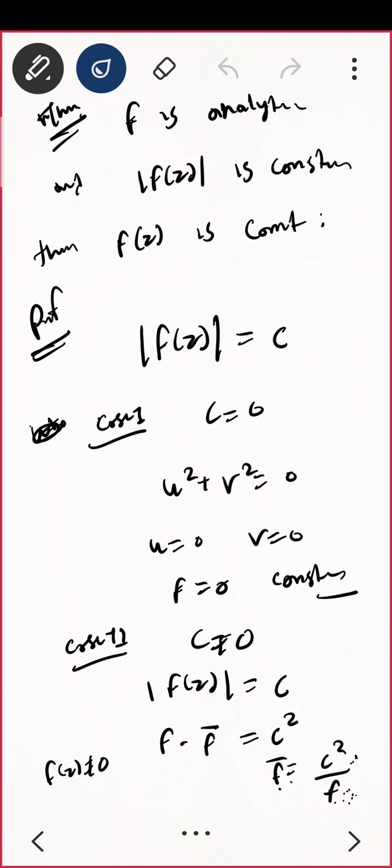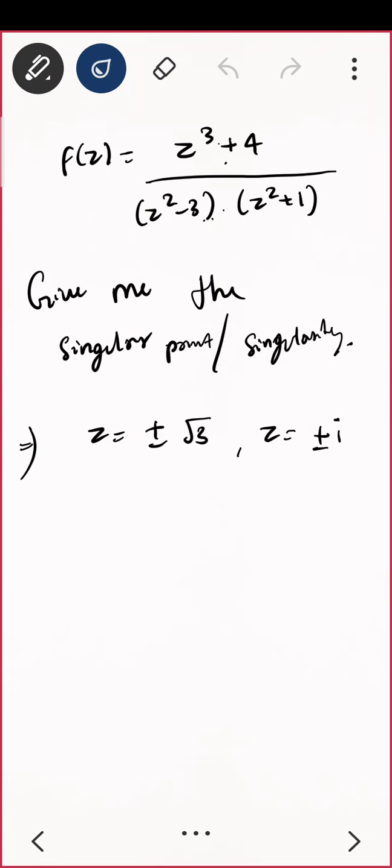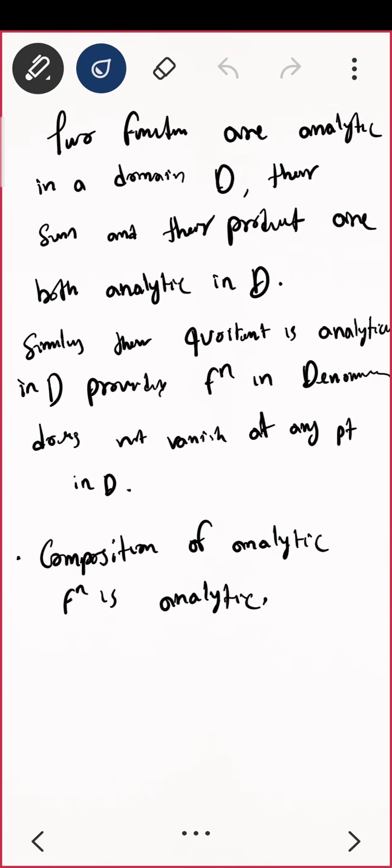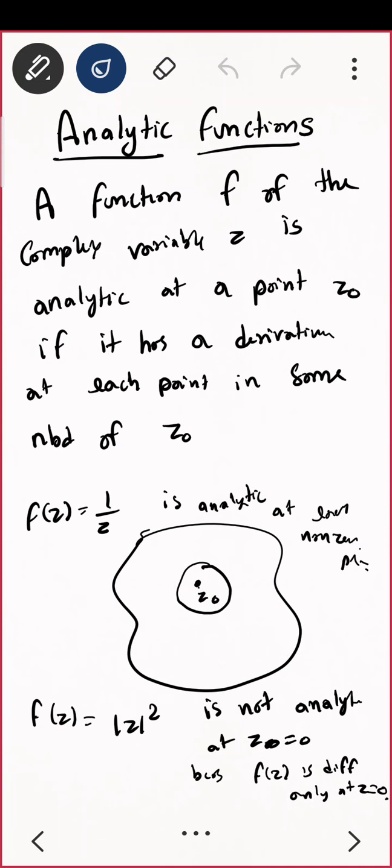What is an analytic function? If your function is differentiable around the neighborhood of that point, then that function is called an analytic function. Here is that singular point definition. This is the definition for an analytic function: the function must be differentiable in some neighborhood of that point.